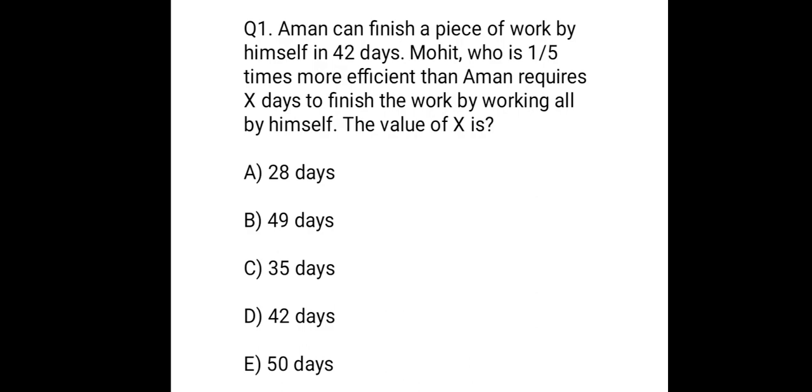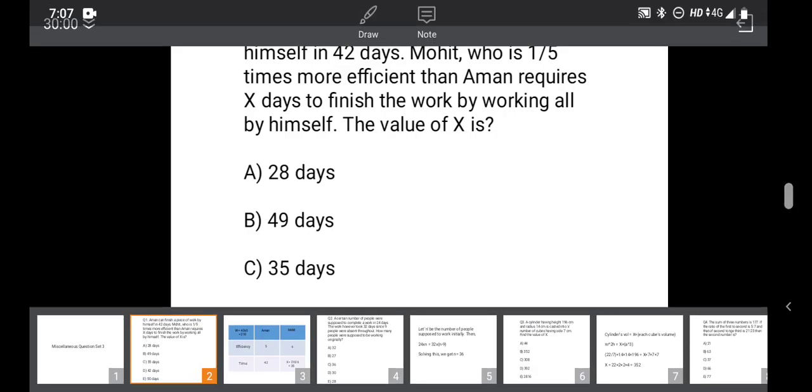I'll repeat the question. Aman can finish a piece of work by himself in 42 days. Mohit, who's 1 by 5 times more efficient than Aman, requires X days to finish the work by working all by himself. The value of X is. Okay, so this is a question from the topic time and work. So we'll see how we'll solve this problem.